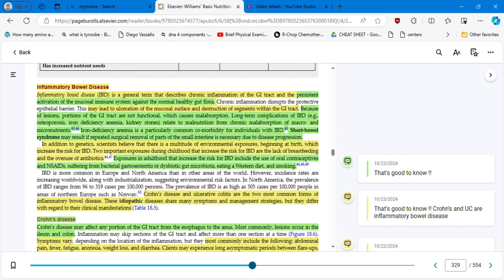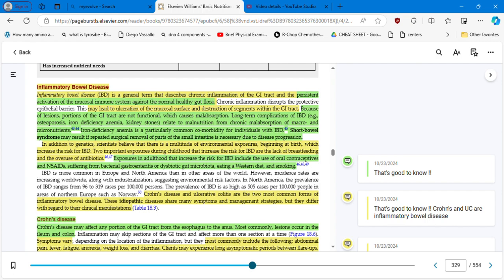Also, you're going to have certain types of stone in your gallbladder, okay? Relate to malnutrition from chronic malabsorption of macro and micronutrients, okay? Iron deficiency anemia is a particularly common comorbidity for individuals with IBD. Short bowel syndrome may result if repeated surgical removal of parts of the small intestine is necessary due to disease progression. This is very sad.